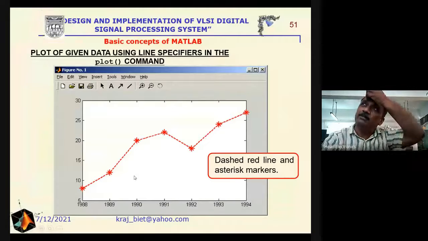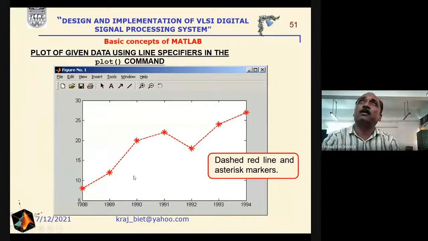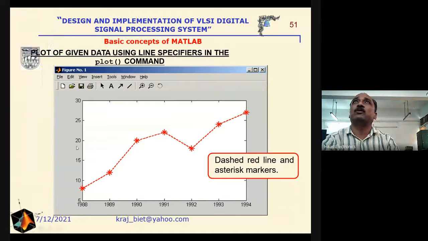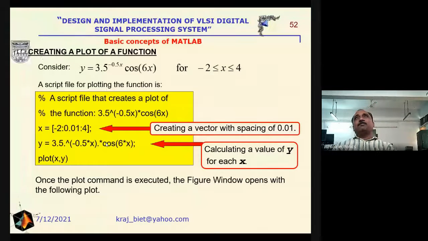See, this is the plot returned due to the commands we have written in the previous slide. Now suppose we consider the example y is equal to 3.5 to the power minus 0.5x cos 6x, where x lies from minus 2 to 4.